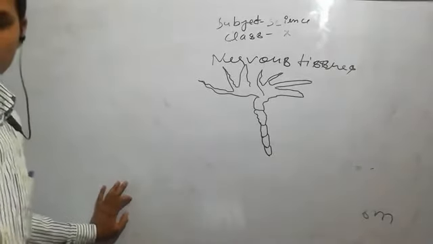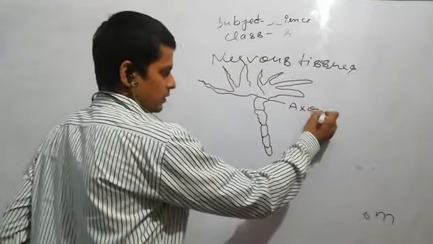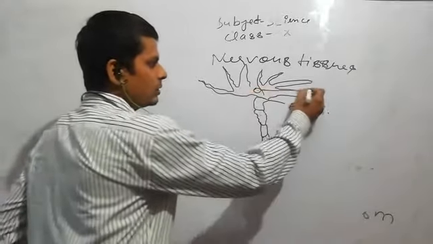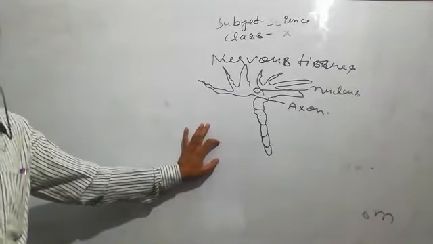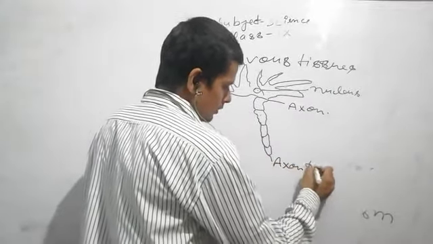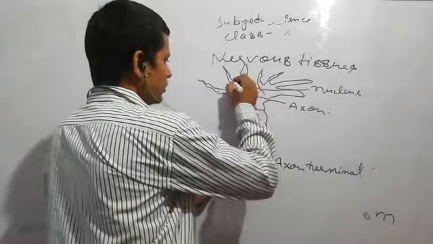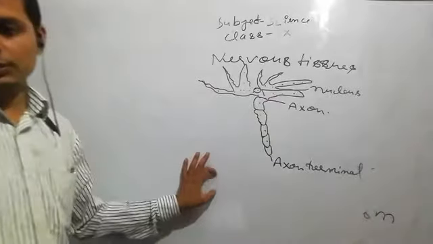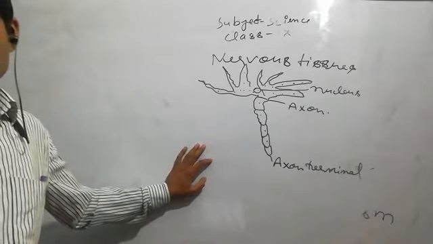In the cell body, an axon is attached, and a nucleus is also found here. There are axon terminal structures. The axon terminal structure is found in your NCERT books, where you can also see how to draw these things. Then the neuron has nerve endings called axon and dendrite.